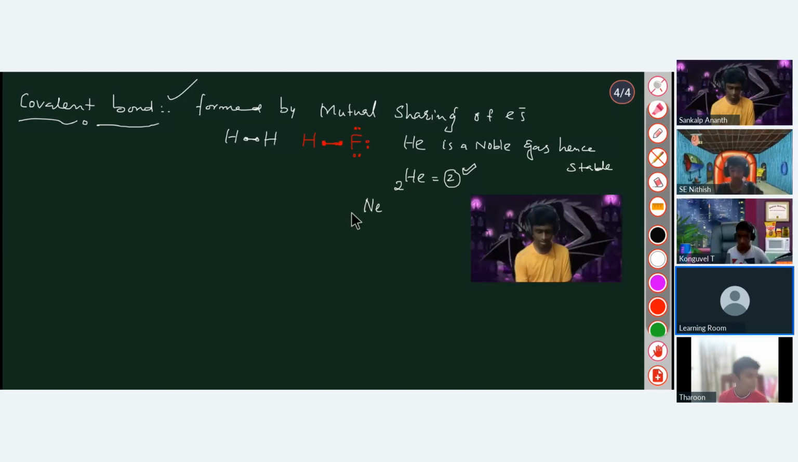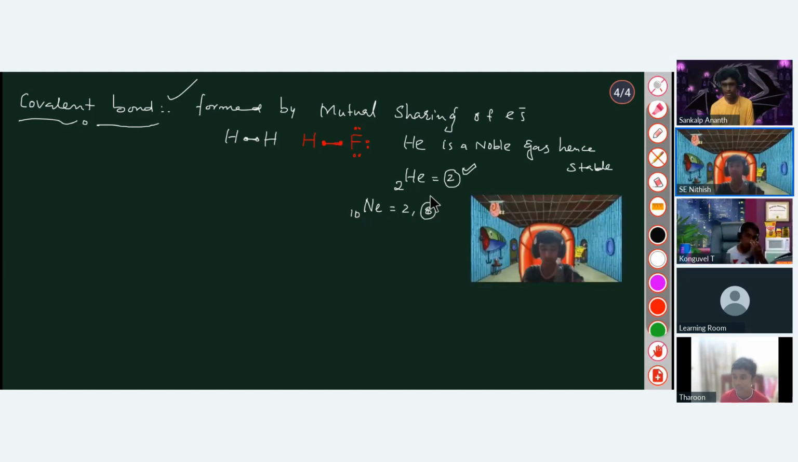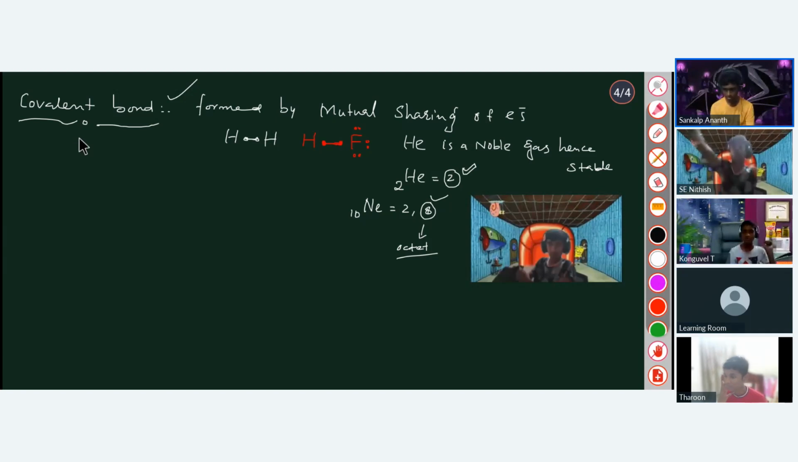Exactly. For example, neon, atomic number 10. So what is the electronic configuration? 2, 8. So its octet is already complete. That means it is following the octet rule. It will not react, because its octet is already complete. Got it? Yes, sir.